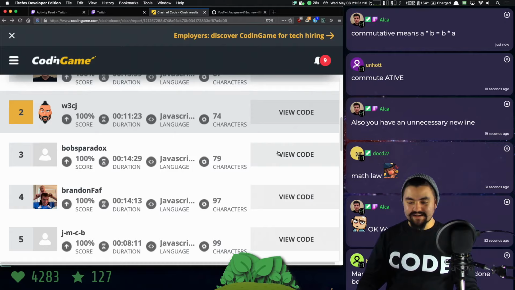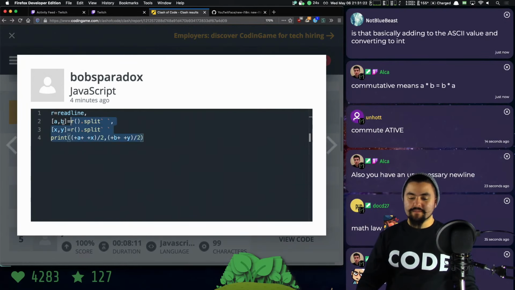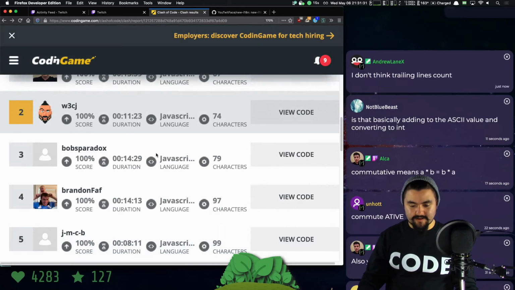Okay. All right. Bob did it in 79 characters. Very good. So basically exactly the same thing I did, but instead of doing that weird thing where this line gets passed into the function above it, it's just on a separate line. Great work. Great work.